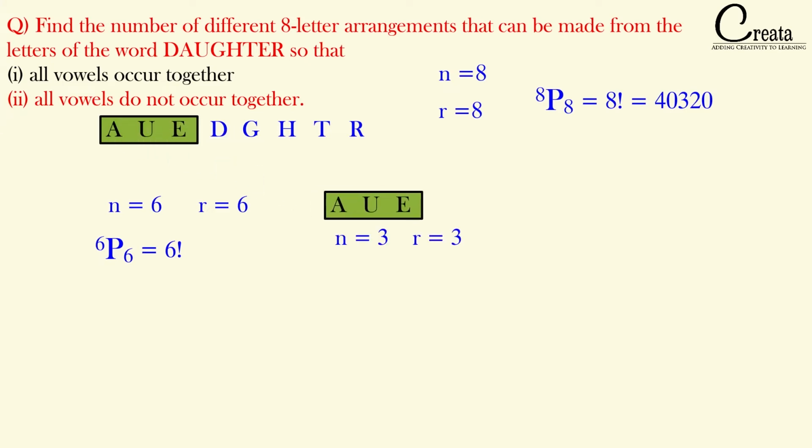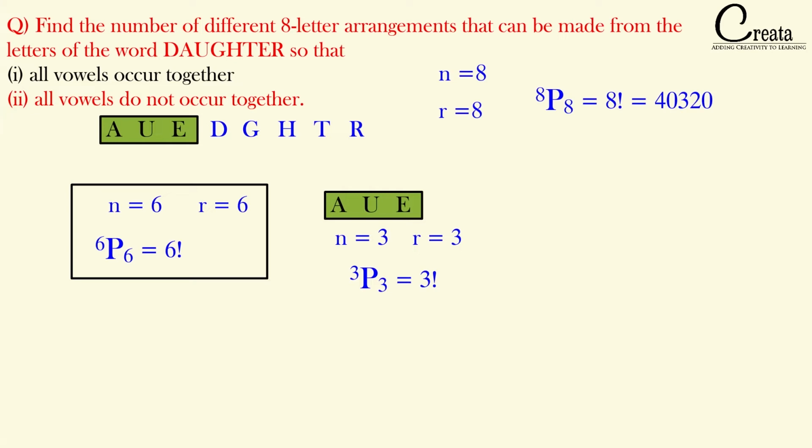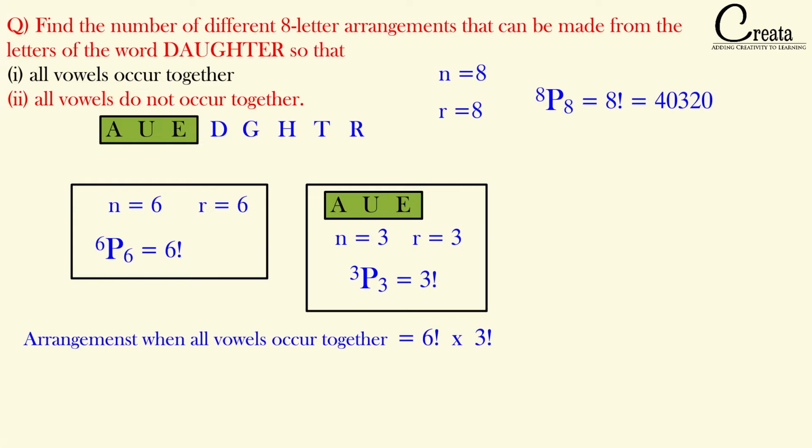That will be 3 slots and 3 letters given. So that will be 3 factorial. Okay, 6 factorial when we take it as a combined block, and within this block of vowels we have 3 factorial arrangements. So our answer will be 6 factorial into 3 factorial. That will be 4320. Are you getting why we have used multiplication? Because if you apply the concept of OR and AND, here AND will be applicable. That is the arrangement of AUE and the arrangement of the total letters. So here the multiplication will be used. Got it? So our answer will be 4320.